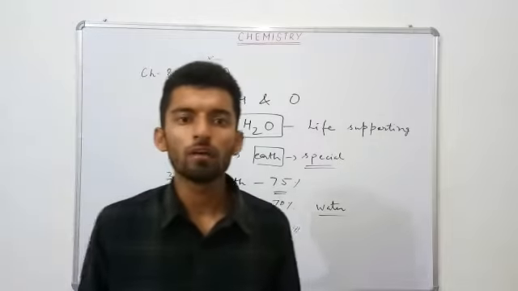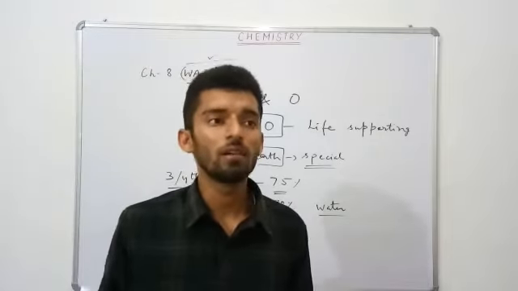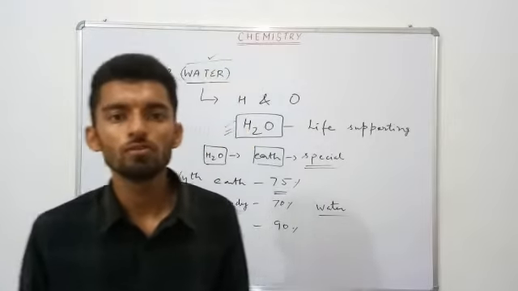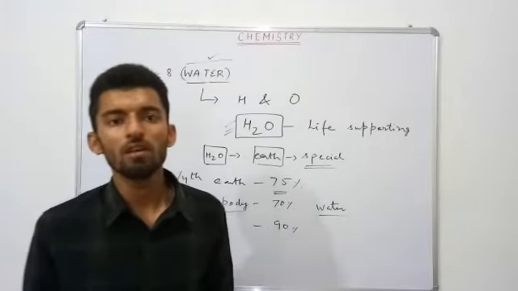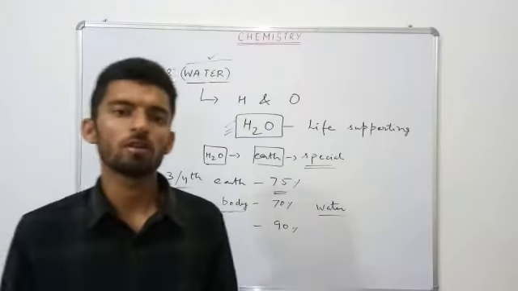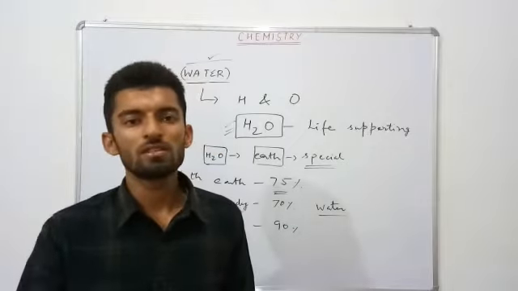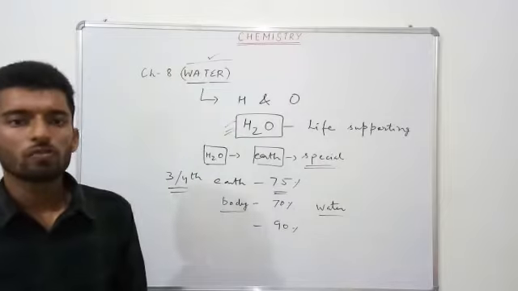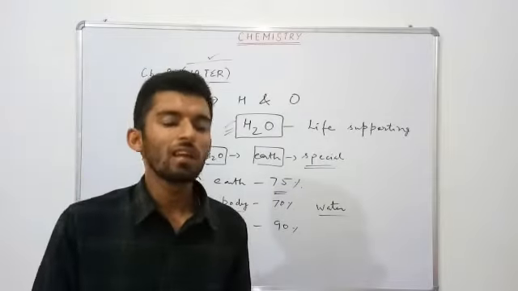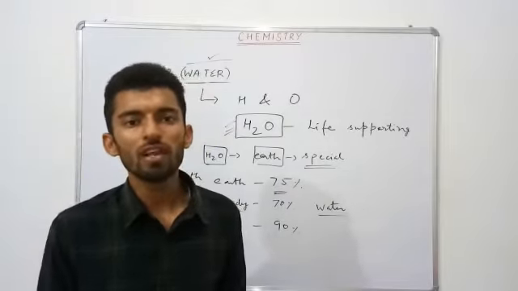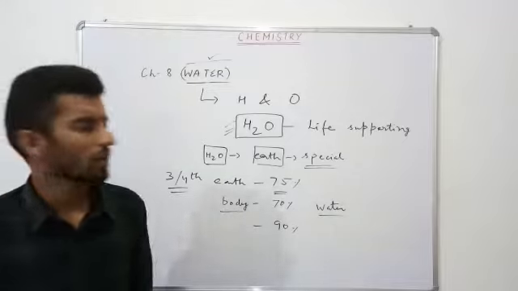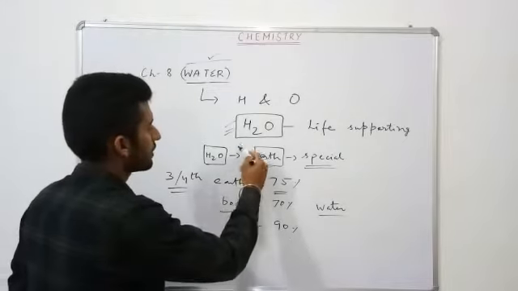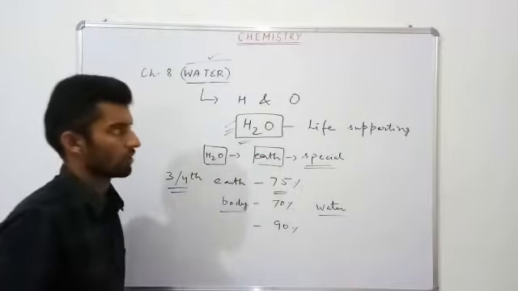In hydrothermal power plants and other power plants, water is used in the manufacture of electricity. That is, first of all, water is converted into steam. Further, that steam is used to run the turbines. Okay, so in this way water is used. Further, in agriculture, water is used for irrigation. So all these functions are performed by water.